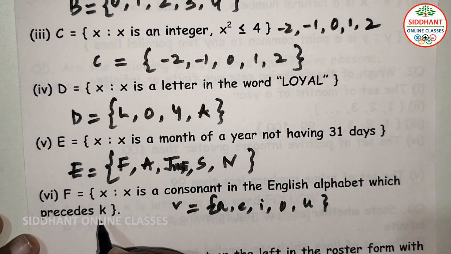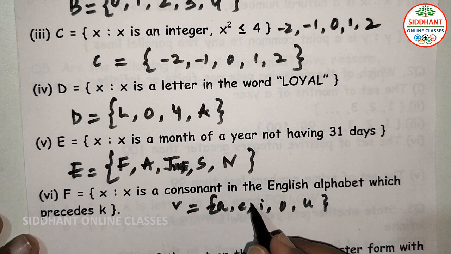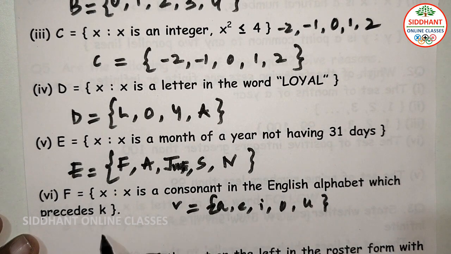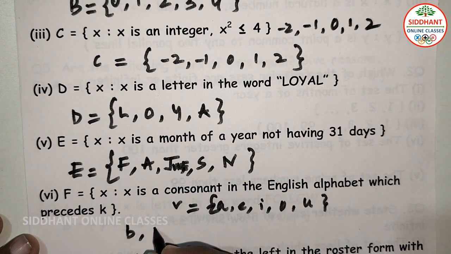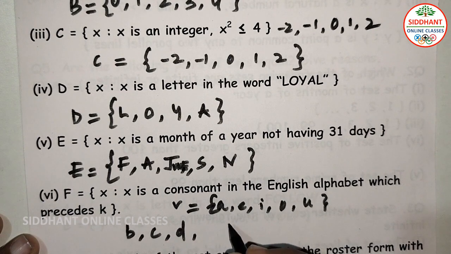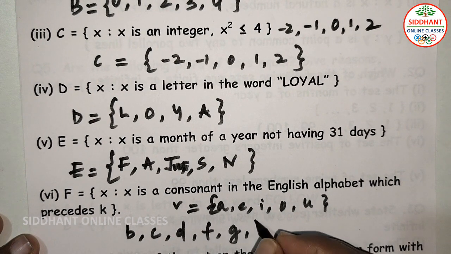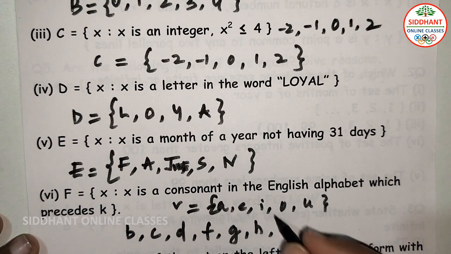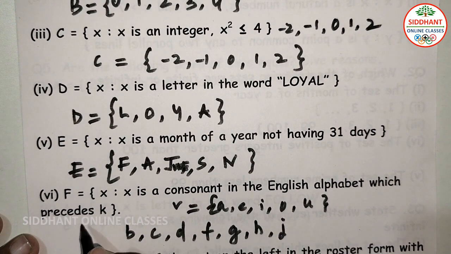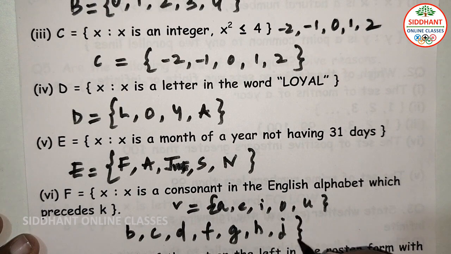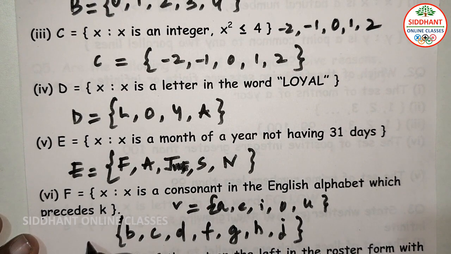Before K, how many consonants are there? A is a vowel, next B, that is a consonant, next C, next D, next E is a vowel, next F, next G, next H, next I is a vowel, next J, next K. So before K, which precedes K, up to J we are going to see these are the consonants. So F is equal to, these are the elements.